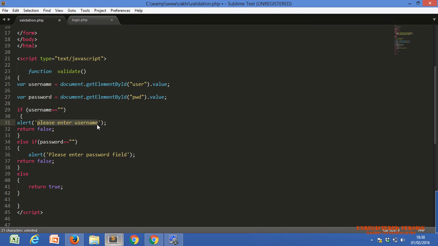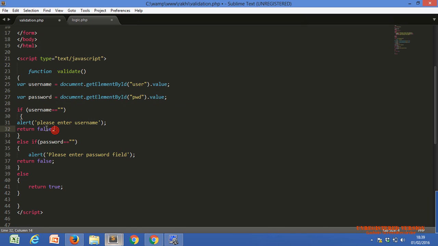Within single quotes, you are writing a string, and alert will print it as it is. So what we have written is: please enter username. Why? Because our username is blank, the condition shows that, so we have to show a message.